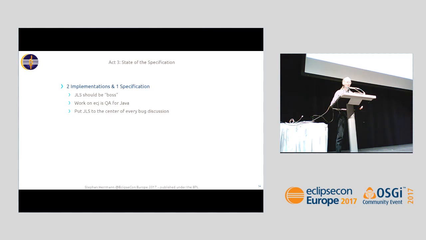At the time of Java 8, I used this picture a lot to explain how you can go full circle from javac to specification to the compiler and then compare the result of what both of them do. If you do this, you have the perfect means of quality assurance, not just for one of the compilers, but for what is Java. Only if the compilers based on the same specification agree, then we can be really sure that we mean the same thing if both of us say Java. Also in bug discussions, if there's any contention about what's the right semantics, I keep putting the JLS into the center of the discussion.